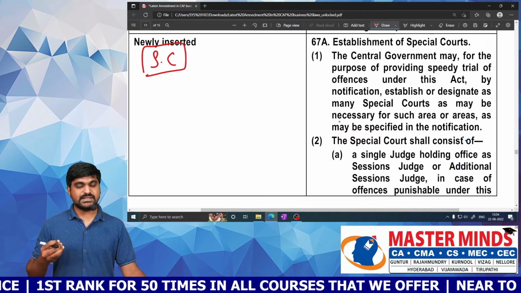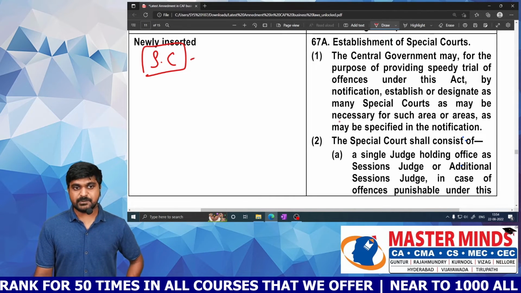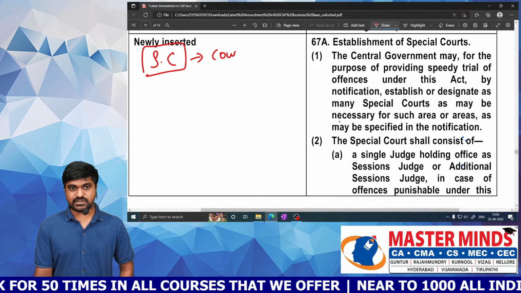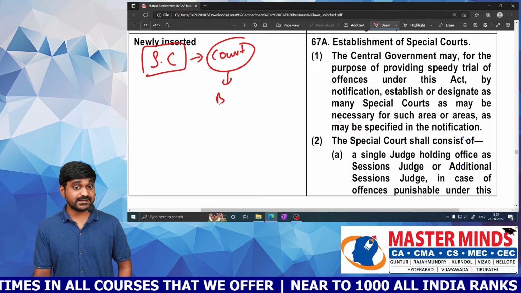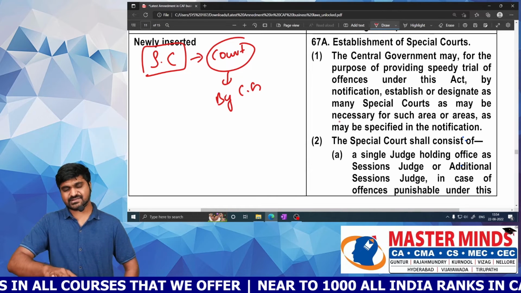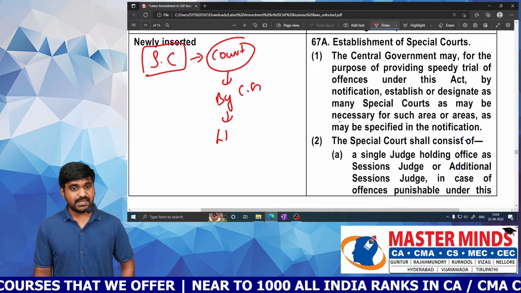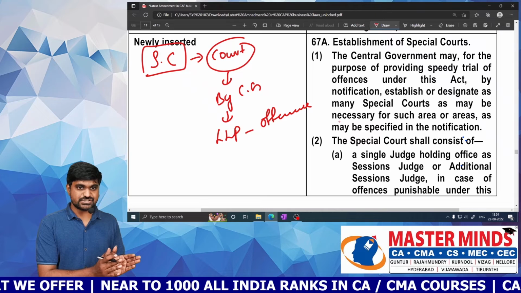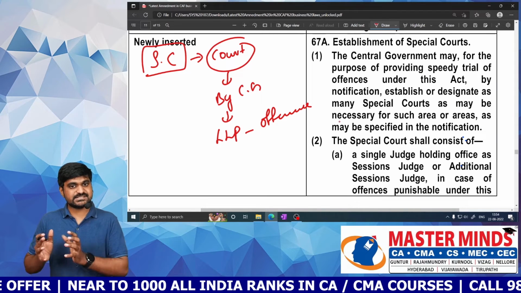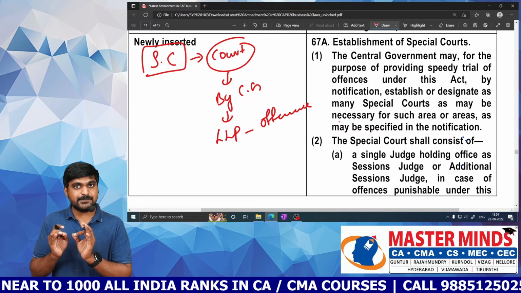So next one is about special court. This is a newly inserted provision. It is not there in the previous syllabus. So what is meant by special court? Special court is a court which is established by central government in order to deal with LLP related offences. So special court is a court which is established by central government in order to deal with offences of LLP only.